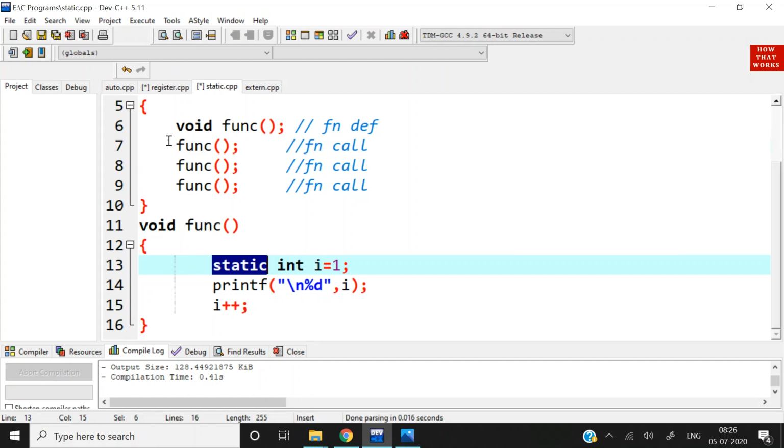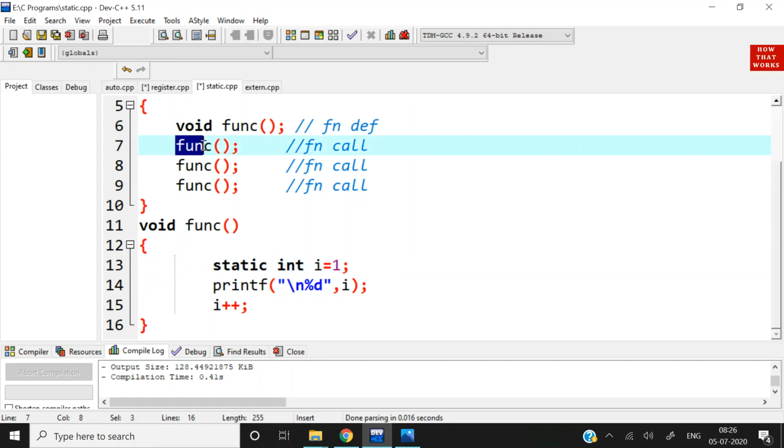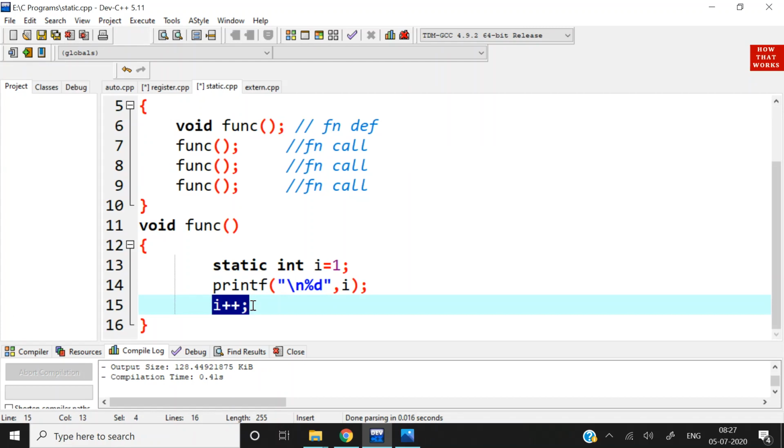Now when the first function call arrives, then control will come over here. Here the value of I is set to 1, and we print the value of I, which will be printed 1. Then I is incremented, that means it became 2. Now here function is finishing, so control will go back.